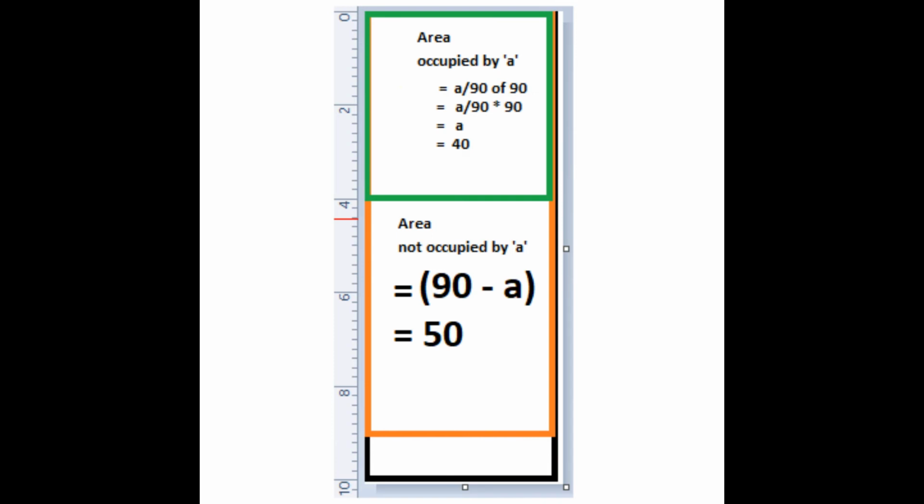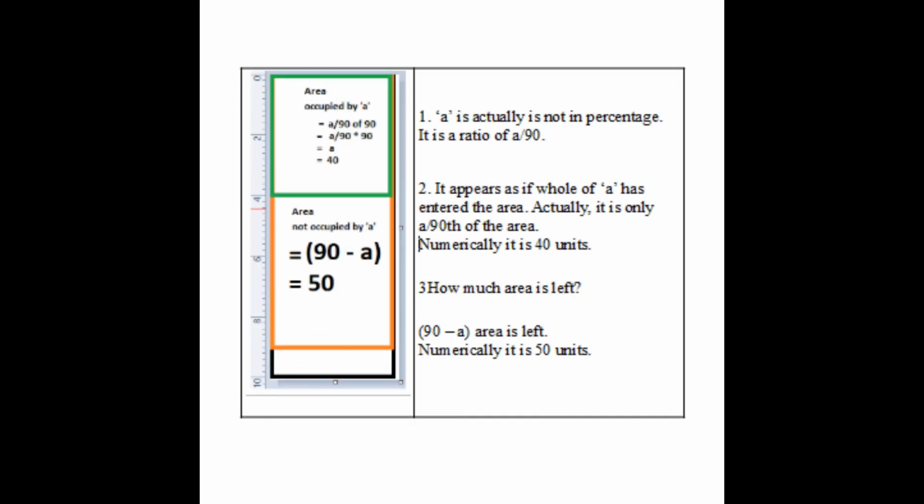At this step, there are 3 important points to understand. Number 1, lowercase a is obtained as a ratio of 90 base. It was obtained as a out of 90, and numerically it is 40 by 90. As the whole of the boundary, all 90 units, is vacant, a occupies 40 by 90 of the 90 units. Number 2, it appears as if the whole of a has entered the area.